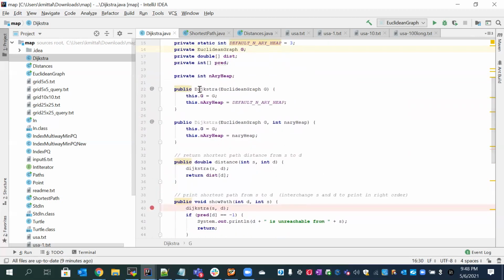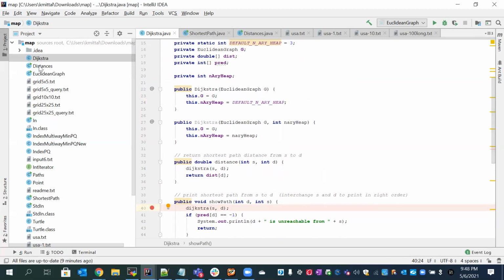I have made it a two-way constructor. One is using the default binary, default n-ary heap, for which I have taken the size 3. Another is the n-ary heap, in which whenever it is used, we can assign the number of children we want for a particular heap. In this way, we can improve our performance.